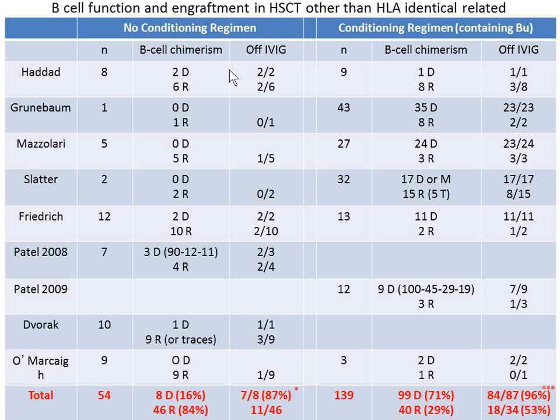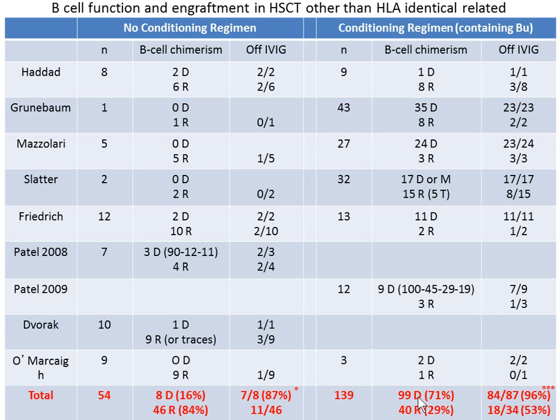So now we looked at the chimerism of B cells, and in each paper we find how many donors, how many recipients, and sometimes they gave the percentage. In some papers, for example, they say there are traces. When there are traces of B cells, I decided to put them as recipient, while when they say it was mixed, I said, okay, there are some donor B cells. Doing this, we see here that the more B cell engraftment you have, the more B cell function you have. And in the patients without conditioning regimen, there are more patients without B cell engraftment, while when there is a conditioning regimen, there is more B cell engraftment.